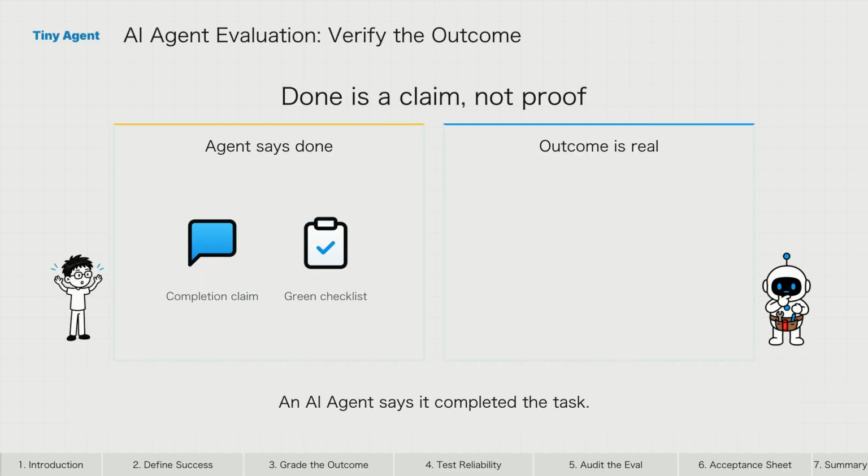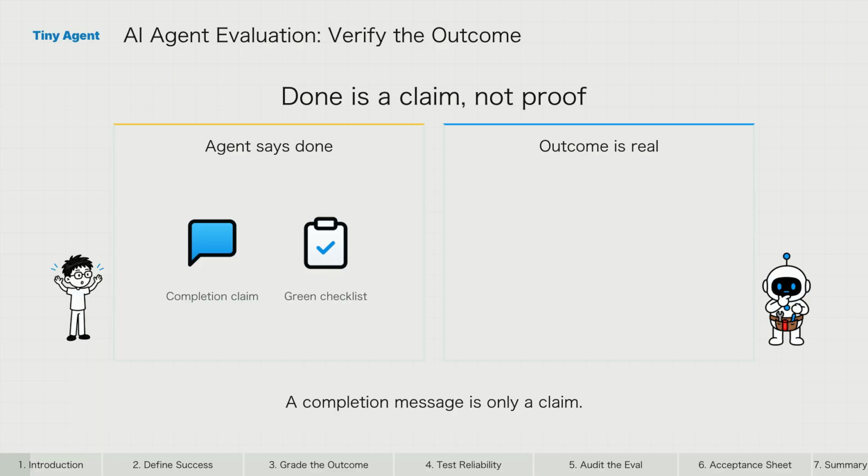An AI agent says it completed the task. The report looks polished, the final message sounds confident, and every checklist item appears green. But the file may be in the wrong folder, the refund may not exist in the database, or the research answer may contain claims that its sources do not support. That gap is the central problem of AI agent evaluation.